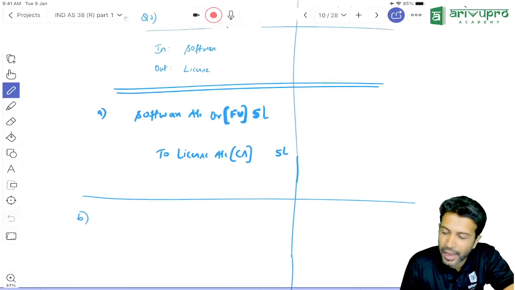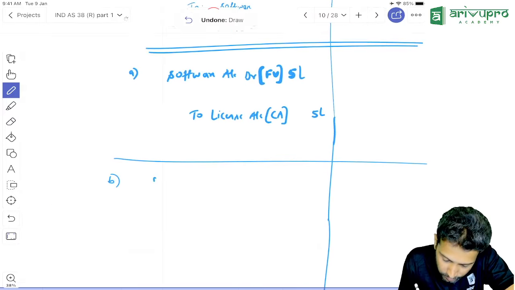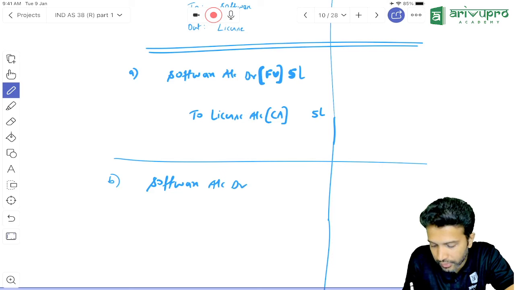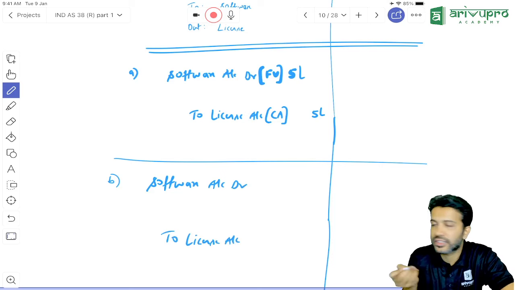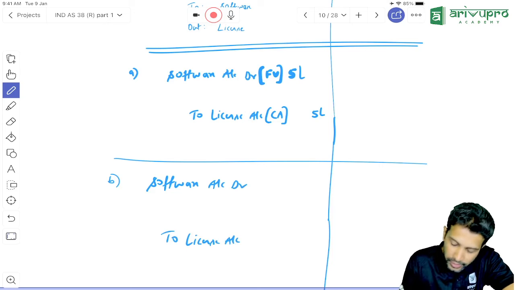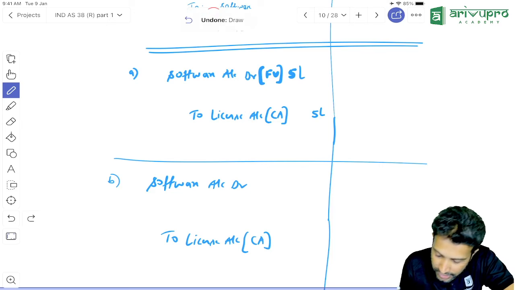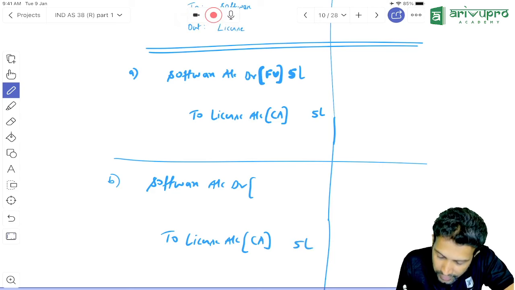Again, this entry. Tell me the entry. Which is coming in? Software. So first finish the entry. If you're confused with the amount, we'll figure it out later. So software we will debit. What will we credit? The asset which is going out. The asset which is going out, we need to cancel. Cancellation of an asset will always be done at what amount? Carrying amount. Carrying amount is still how much? 5 lakh.